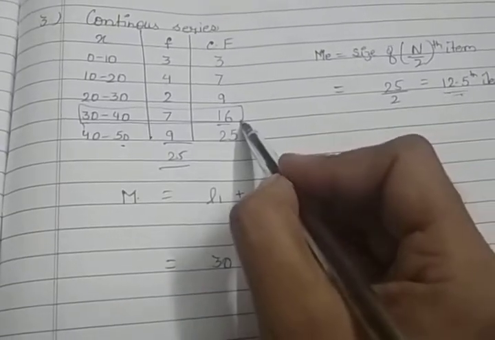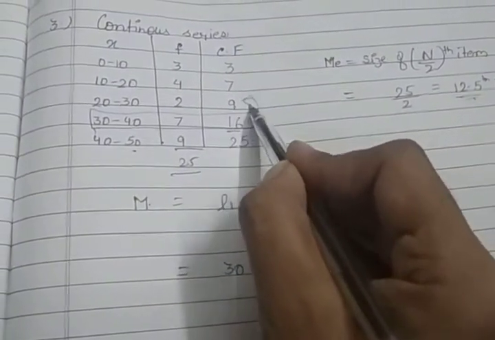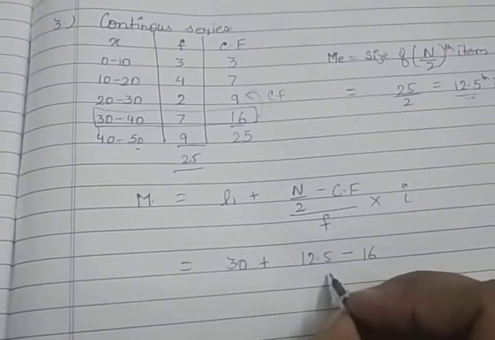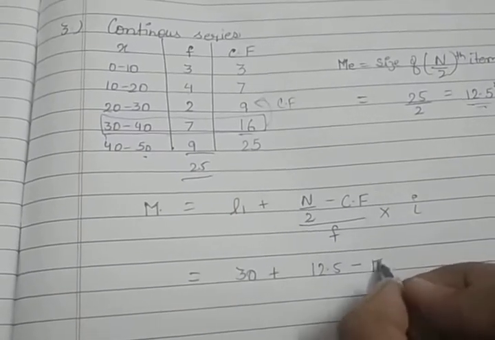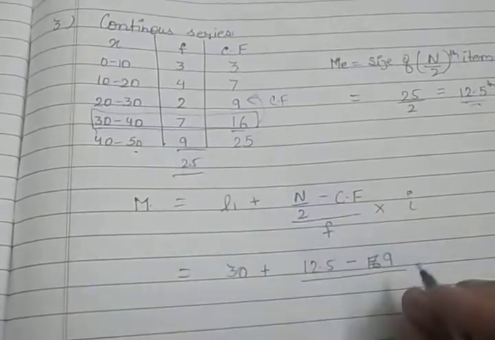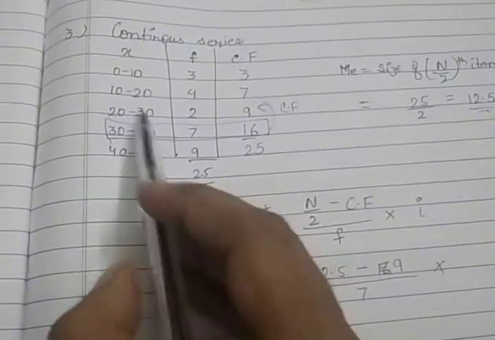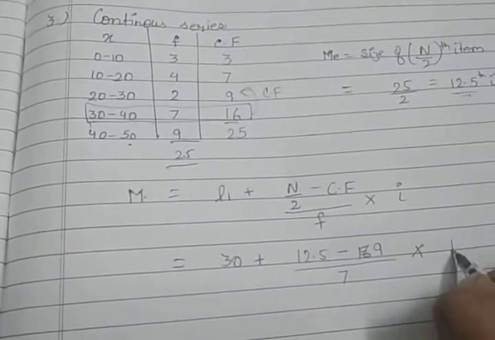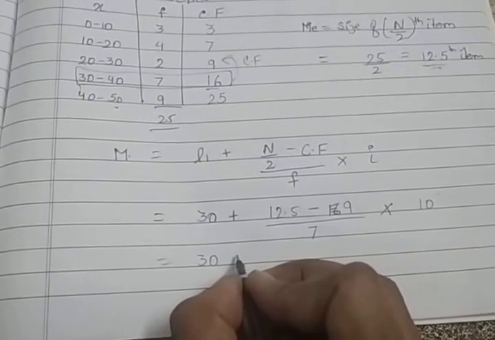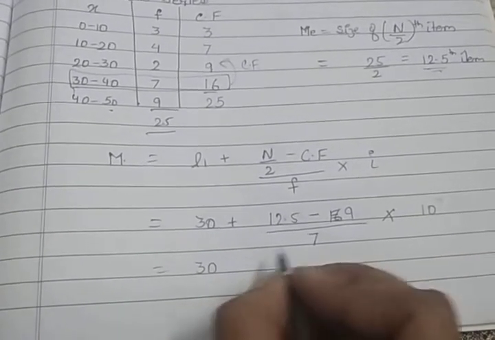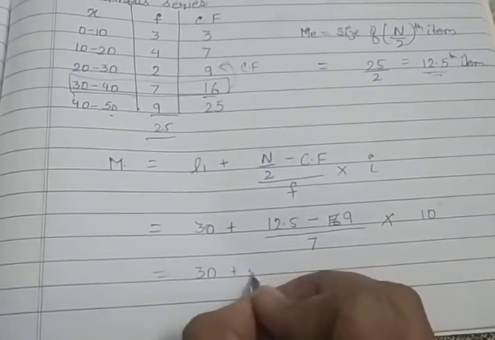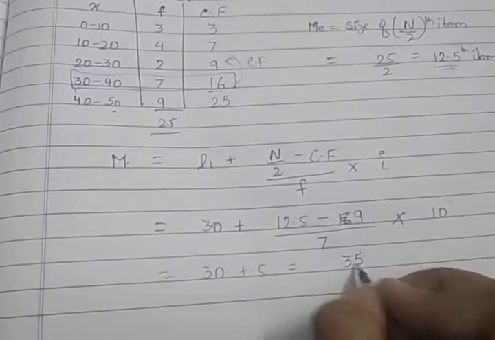And CF, that means just above this one, is your CF, so CF is 9. Upon frequency. What is the frequency? 7, into the class interval of this one, 10. So in this way: 30 plus (12.5 minus 9) upon 7 into 10. If you calculate it, you will get 5, and after that your answer is 35.